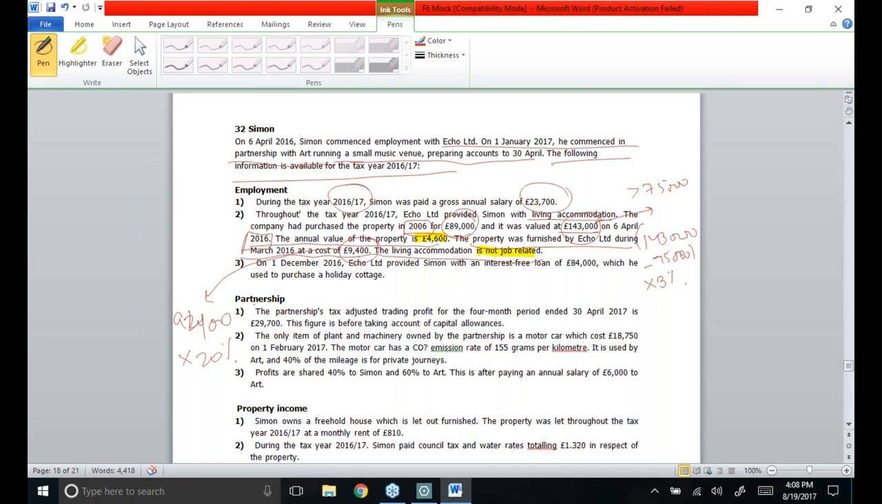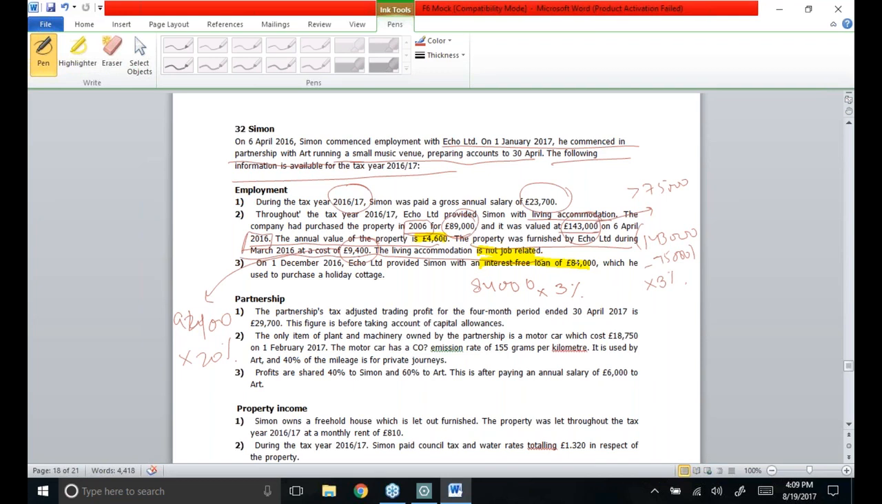Third point is on 1st of December 2016, Eco Limited provided Simon with an interest-free loan of 84,000, which he used to purchase a holiday cottage. Whenever you get a loan for a non-qualifying purpose, you will have to compute the benefit on it by taking how much interest has been saved. 3% would have been paid if he had gone to the bank to get the loan.